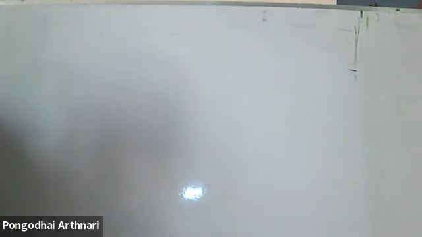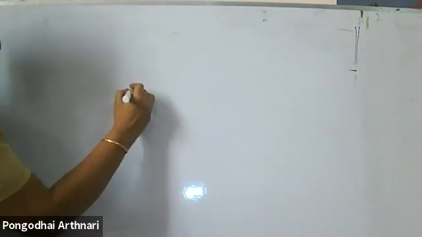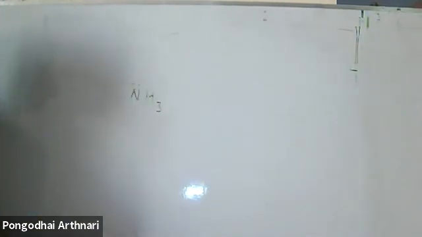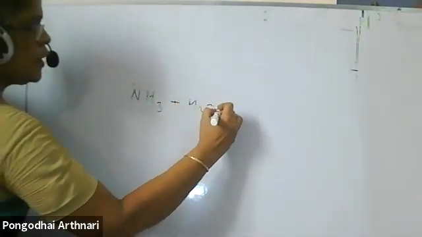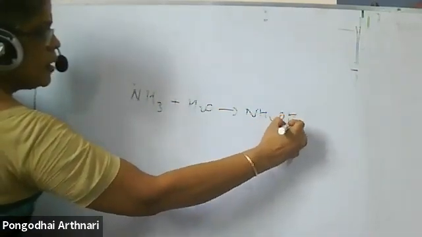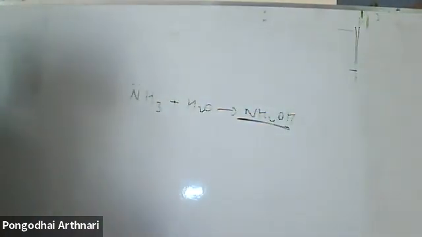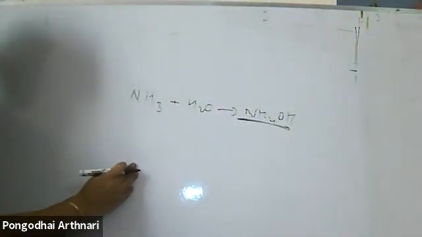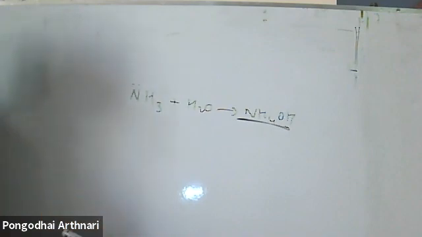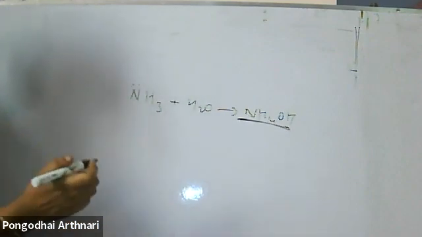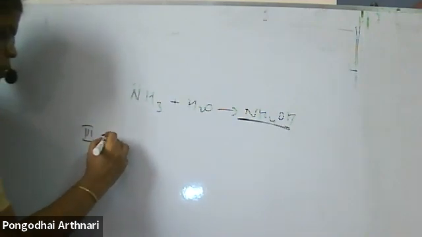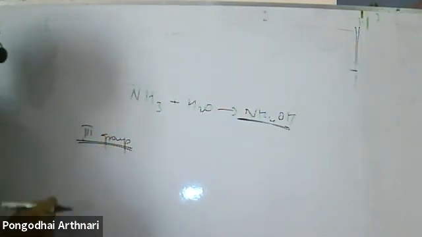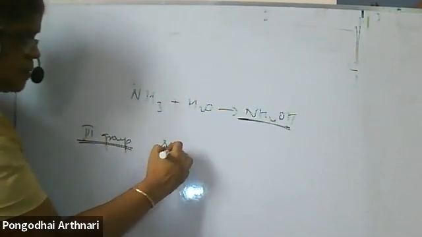When I talk about the chemical properties, ammonia has a lone pair, so it acts as a very good Lewis base. When it reacts with water, it forms ammonium hydroxide. It is a very weak base and it plays a very important role in salt analysis. If you have done your salt analysis, basic radical, in the third group, what are the metals you will find? In the third group, you will identify aluminium and iron.